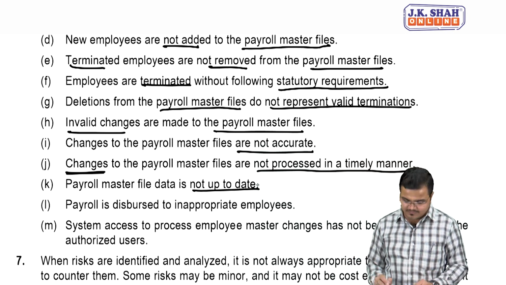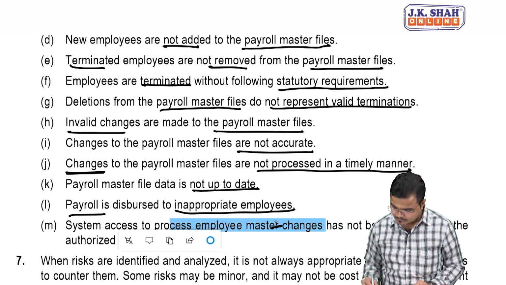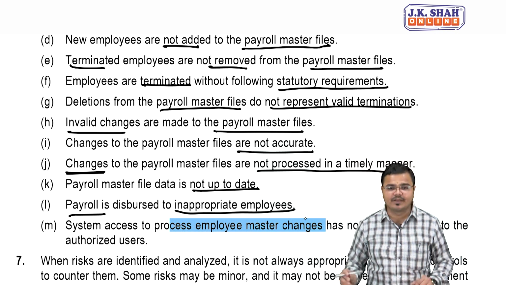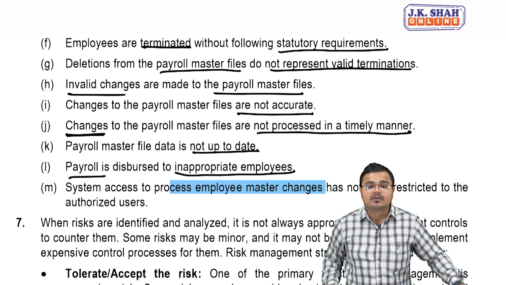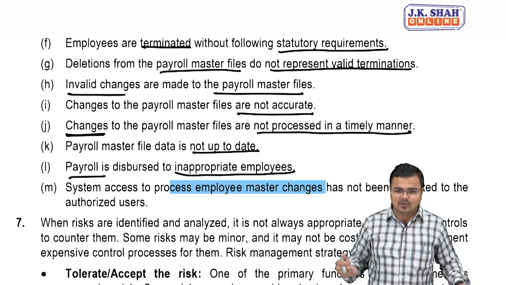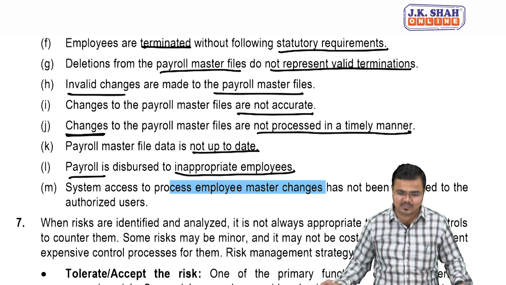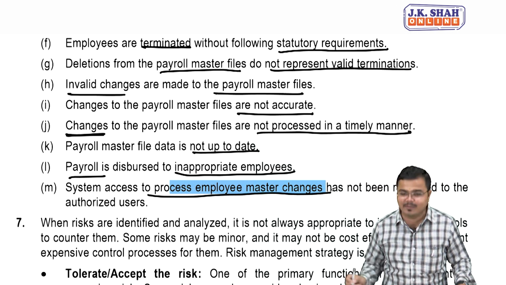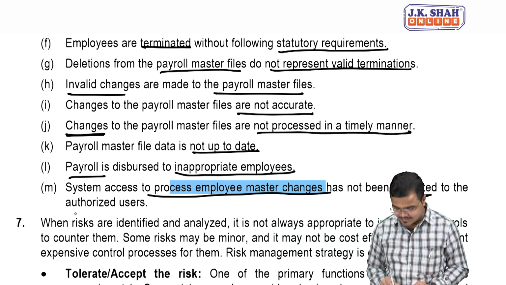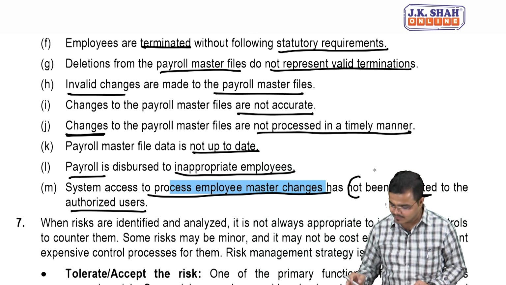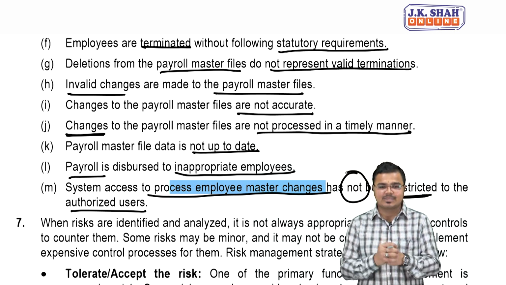Payroll, salary, payment, wages, whatever we are doing, is disbursed to an inappropriate employee. Inappropriate employee refers to those employees who are not part of my organization, or who are not allowed to receive that salary. So payroll is disbursed to inappropriate employees. And the last one, system access to process employee master changes. If employee master data is changed, it has to be restricted to authorized users. But if it is not, then again it is one of the risks in the HRM process.